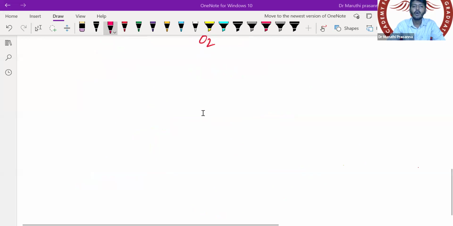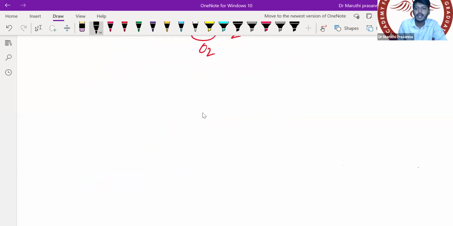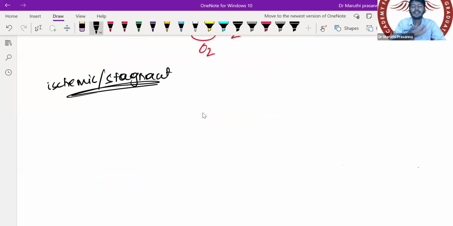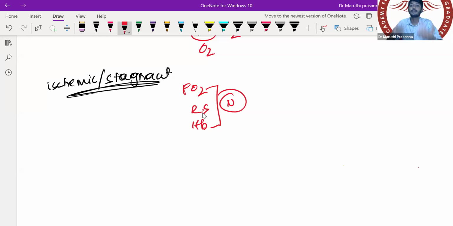Anyways, sir. Now, once we understood about carbon monoxide poisoning and anemic hypoxia, let's go to the next one, that is ischemic hypoxia. Ischemic hypoxia is also called stagnant hypoxia. Okay, what is stagnant hypoxia? Here partial pressure of oxygen is normal, PO2, respiratory system, hemoglobin, all of them are normal, sir. Only problem is with the blood flow.